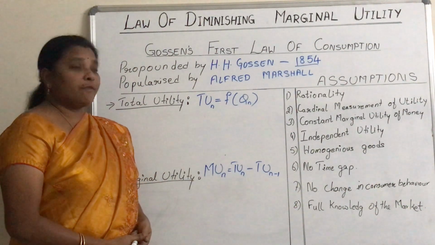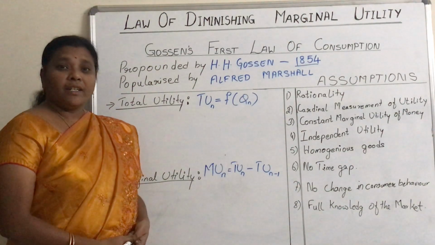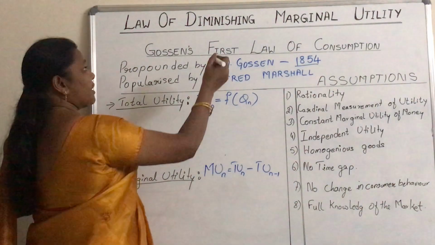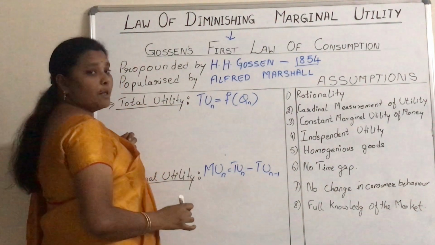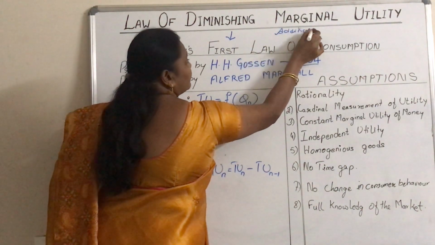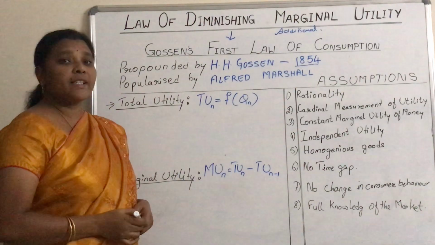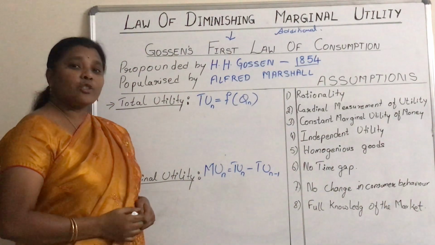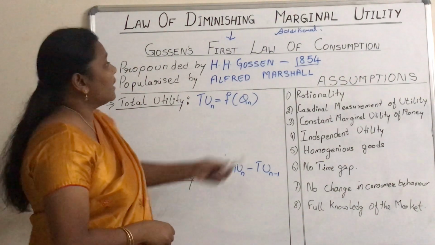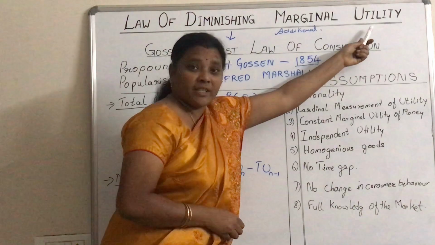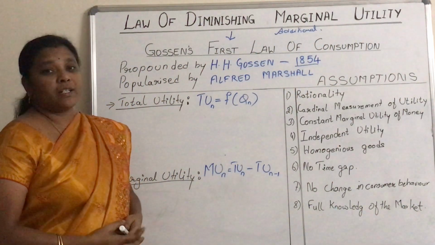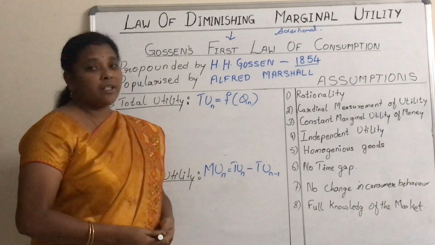So the name itself, the law of diminishing marginal utility, represents the meaning of the law. Diminishing means decreasing, marginal means additional, and utility we already know is satisfaction. So, as the consumer consumes more bread slices, the additional satisfaction he gets is diminishing or decreasing. This is what we are going to learn today in the law of diminishing marginal utility.